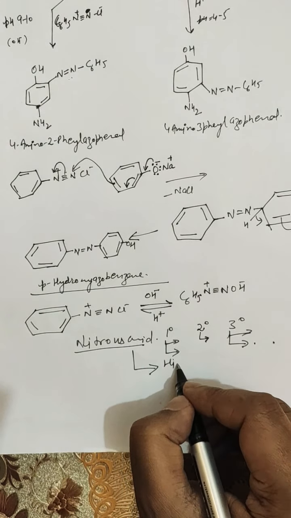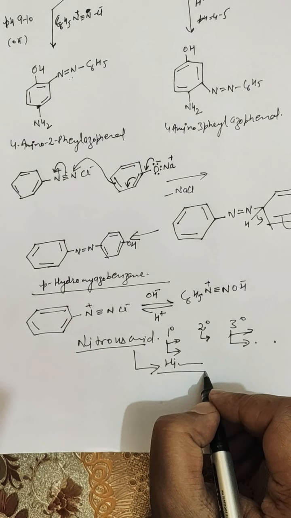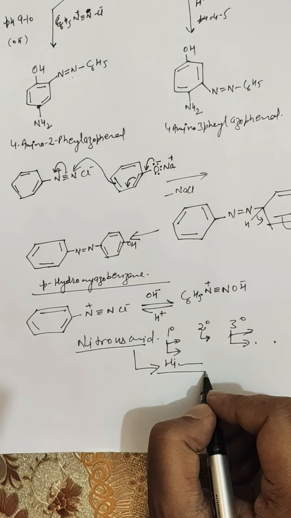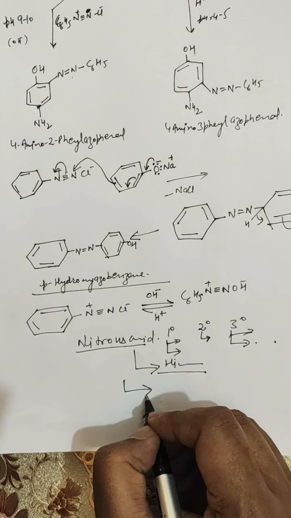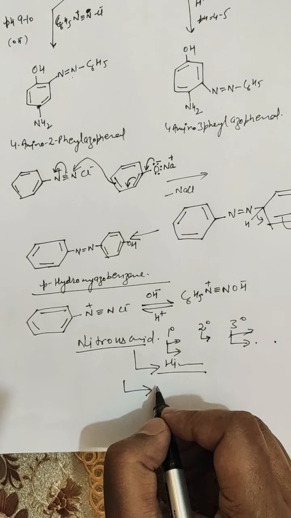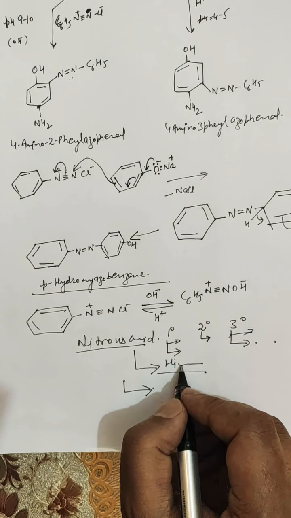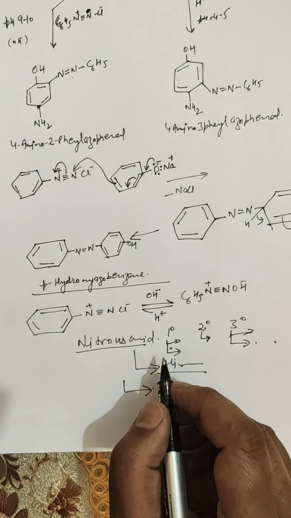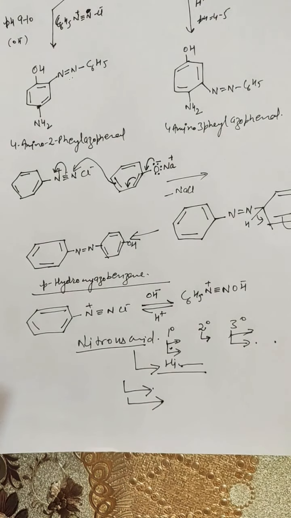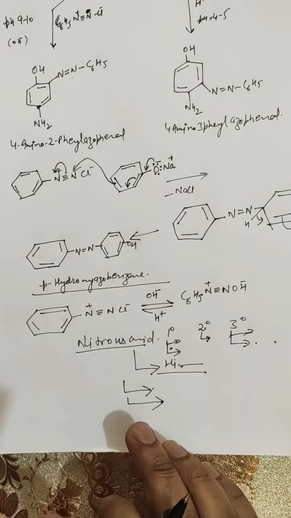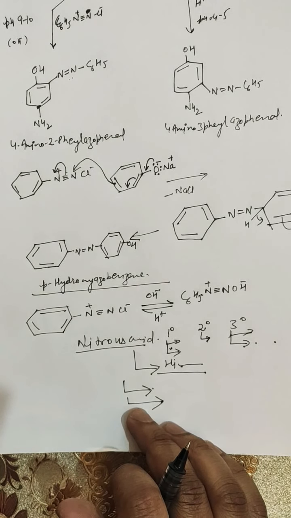The Hinsberg reagent used was benzene sulfonyl chloride, and after that we did the carbylamine reaction. All these three reactions are very important: carbylamine reaction, Hinsberg test, and nitrous acid test. After that we studied the general reactions of amines, and then the reactions of diazonium salts.